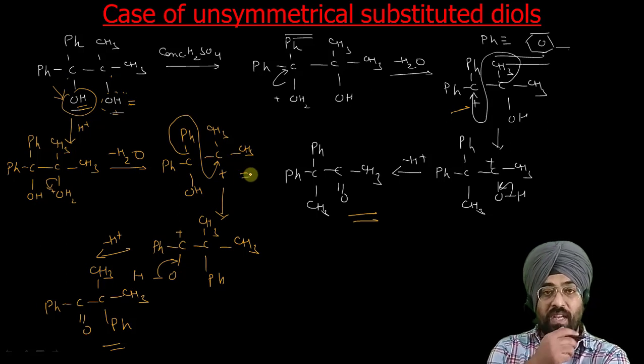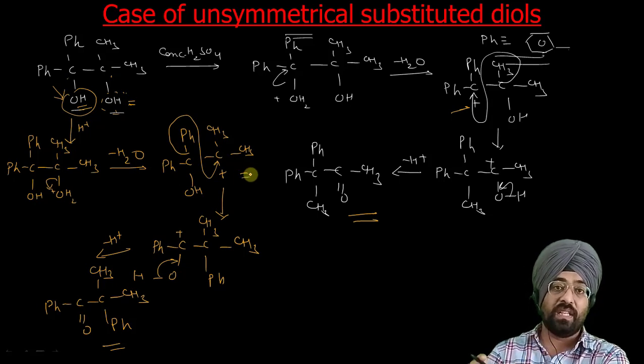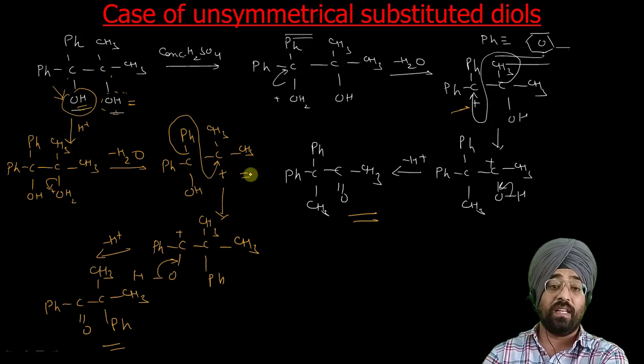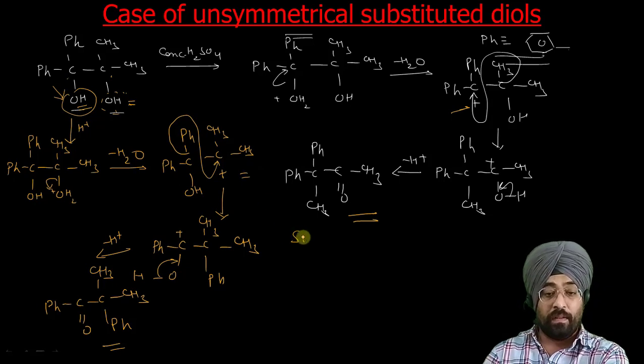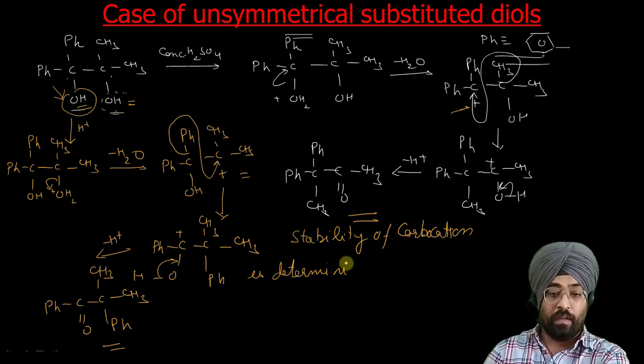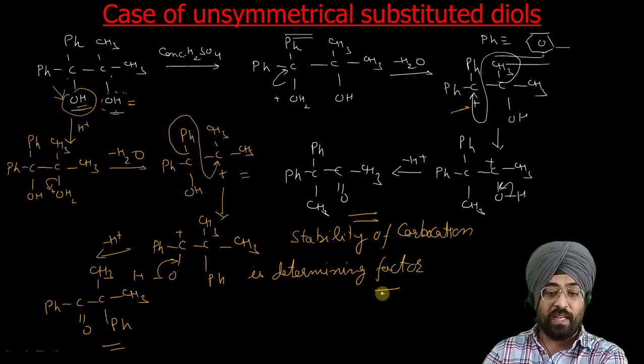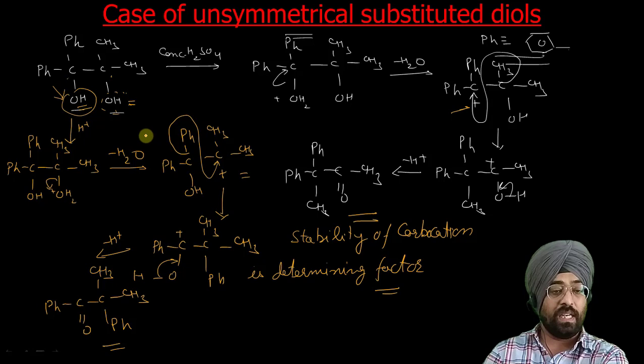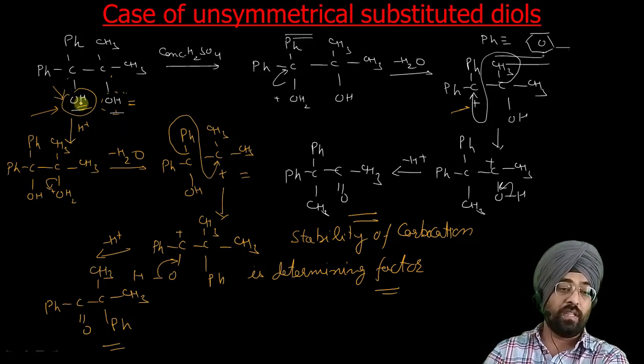Now the first step, we have to decide on the basis of stability of carbocation. That is the determining factor. Stability of carbocation is a determining factor, you have to remember this. It will decide which OH group will be removed as water and we will get a carbocation. Generally, that OH group will be removed which leads to the more stable carbocation.